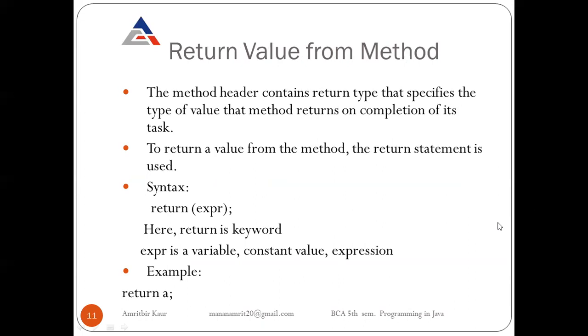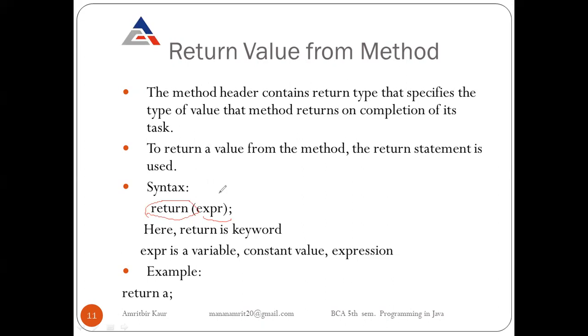To return a value from the method, the return statement is used. So when in a function some value will be returned, firstly we write a return type in the header. Then inside the body we use the return keyword and then our expression.